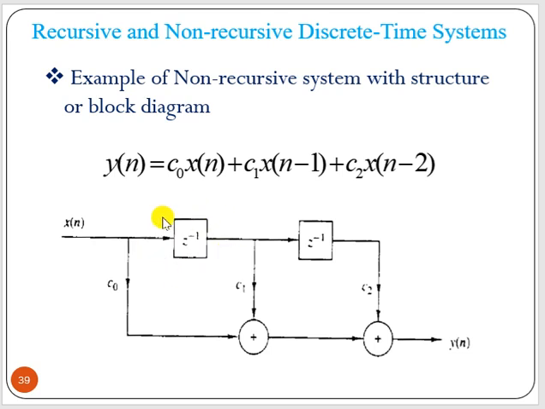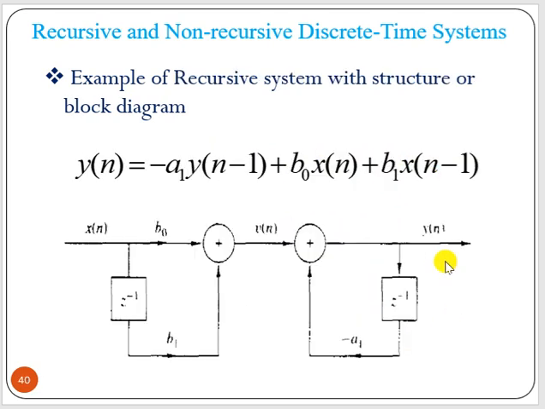One unit delay gives x of n minus 1, which is multiplied with c1 and summed, so we get these two summed here. Again one delay gives x of n minus 2, multiplied by c2 and summed, which gives you the result y of n.